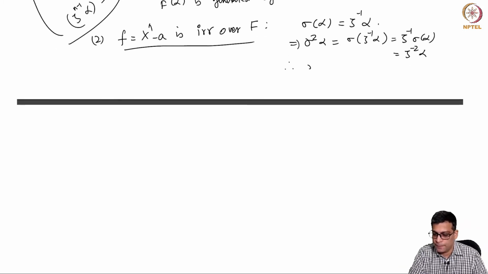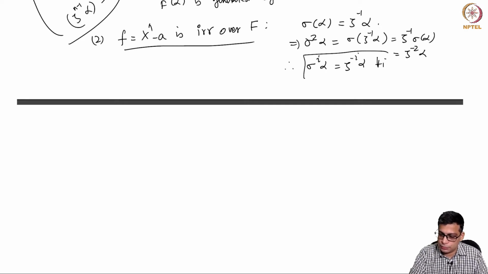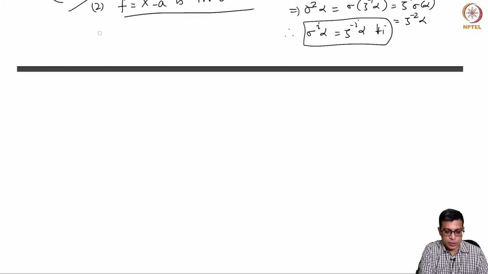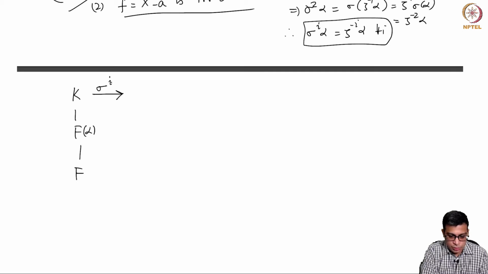So similarly, sigma power i alpha is zeta power minus i alpha for all i. So our situation is this: K is an extension of F(alpha), and that's an extension of F.